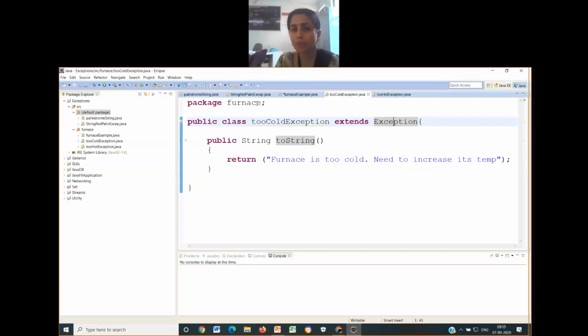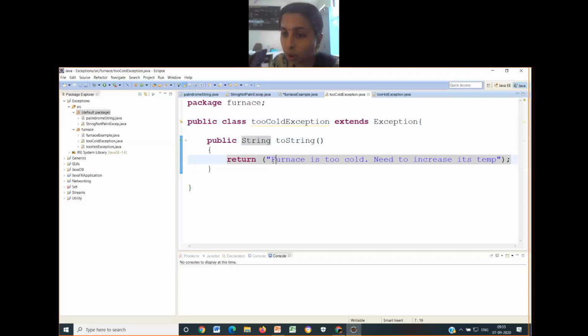Now you have to make the exception class a public class and give the name of the exception class extends exception. Similar to the previous example, this exception class must return, which I have written using the toString method, which returns a string. And what is the string that is getting returned?